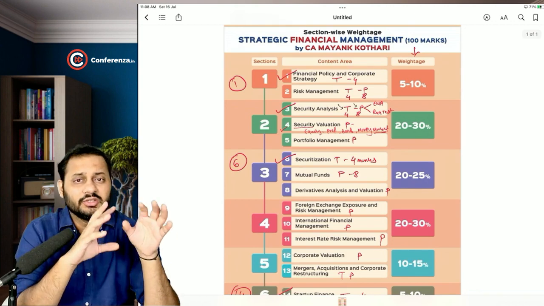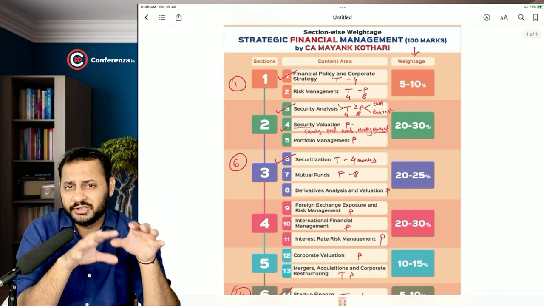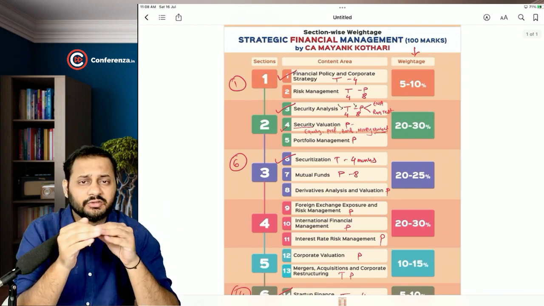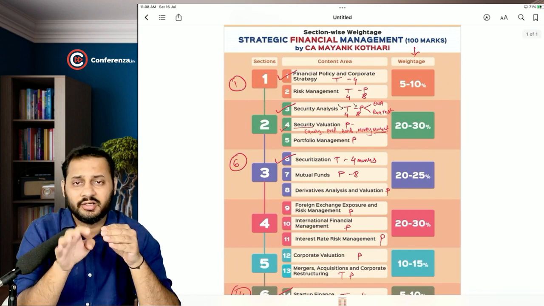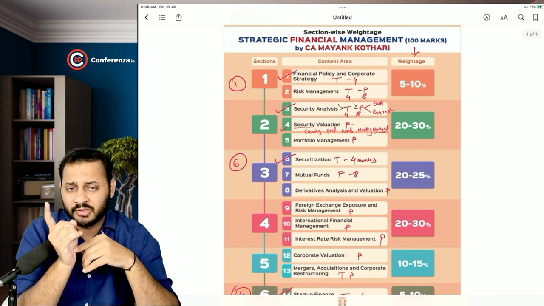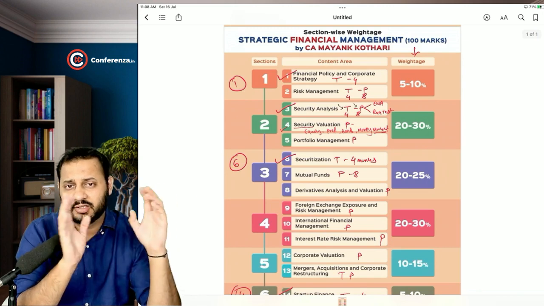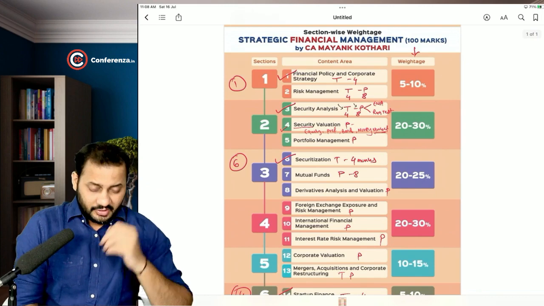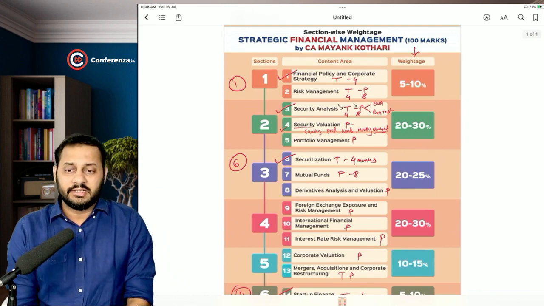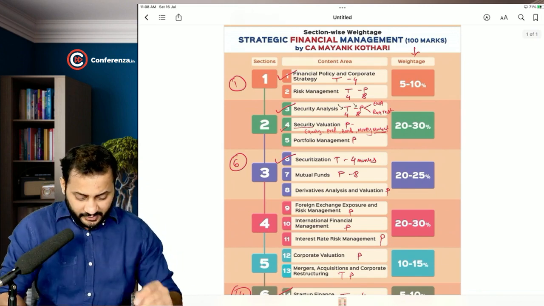This chapter holds a good weightage in exam, so please make sure that you are not skipping it. Skipping any chapter is already not an option. Even if you skip one chapter, that means you are not eligible to sit an exam or clear the exam. So please remember that thing. You can't complain later on about the exams if you are skipping anything.